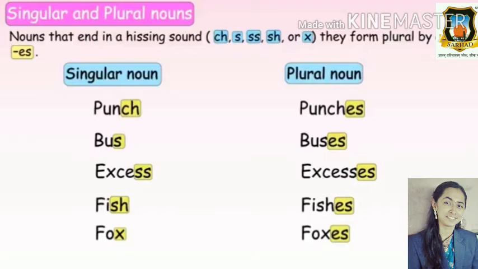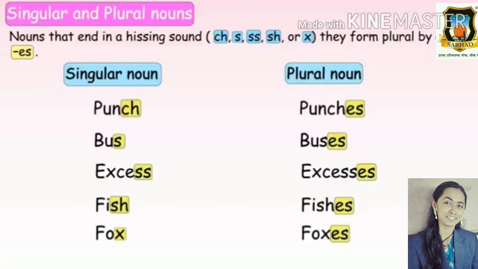Punch is a singular noun and the plural of punch is punches. Bus is a singular noun and the plural of bus is buses. Excess is a singular noun and the plural noun of excess is excesses. Fish is a singular noun and fishes is the plural noun of fish.